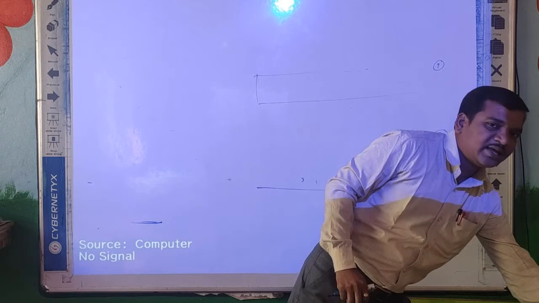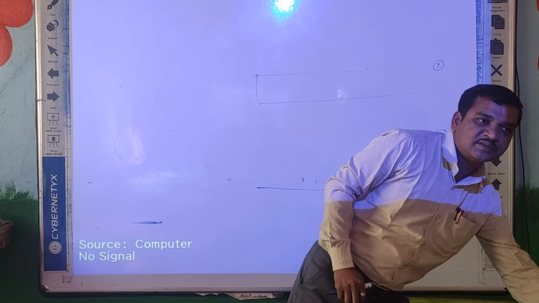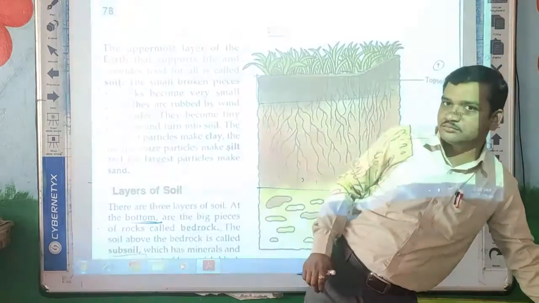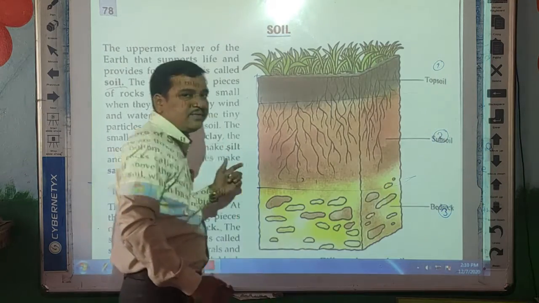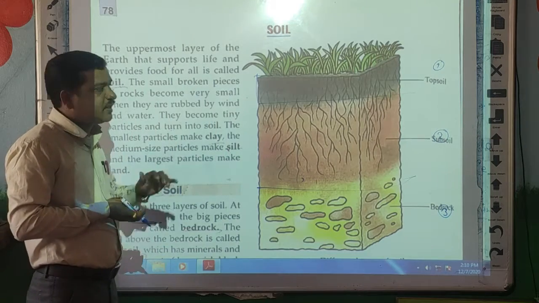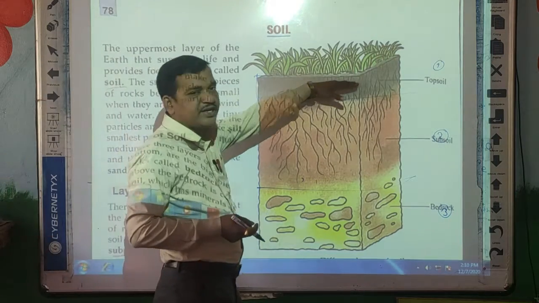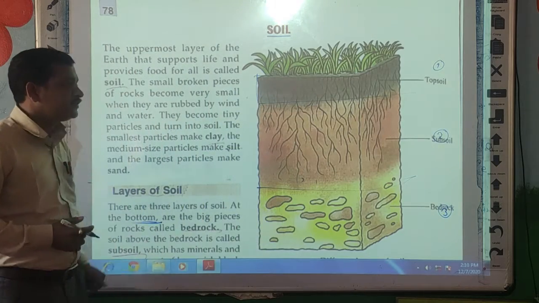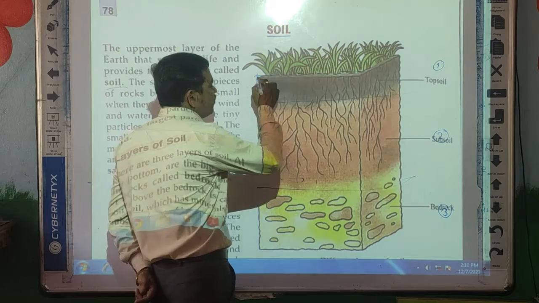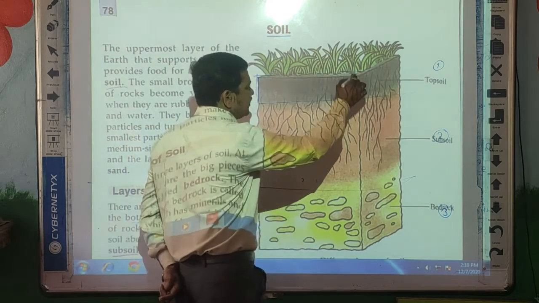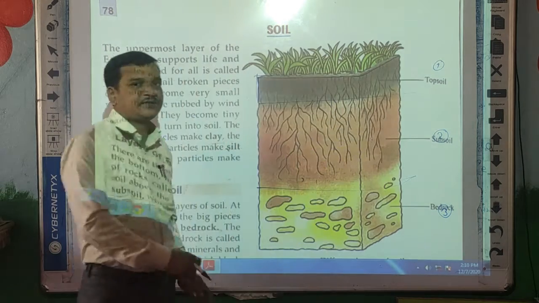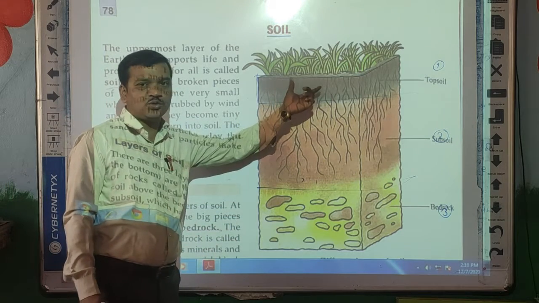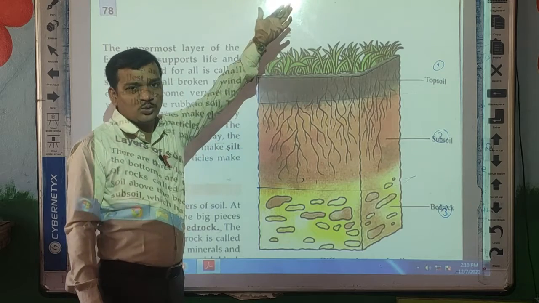Animals, like rats, some caterpillars, earthworms. These are living organisms, and they take shelter in this top layer. Now the second thing: the plants utilize the nutrients present in the top layer and they grow.